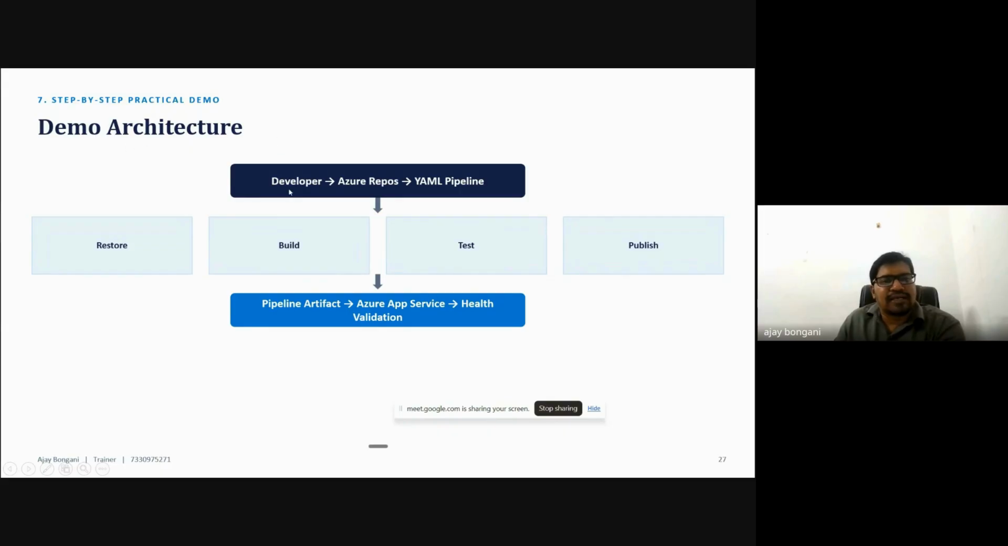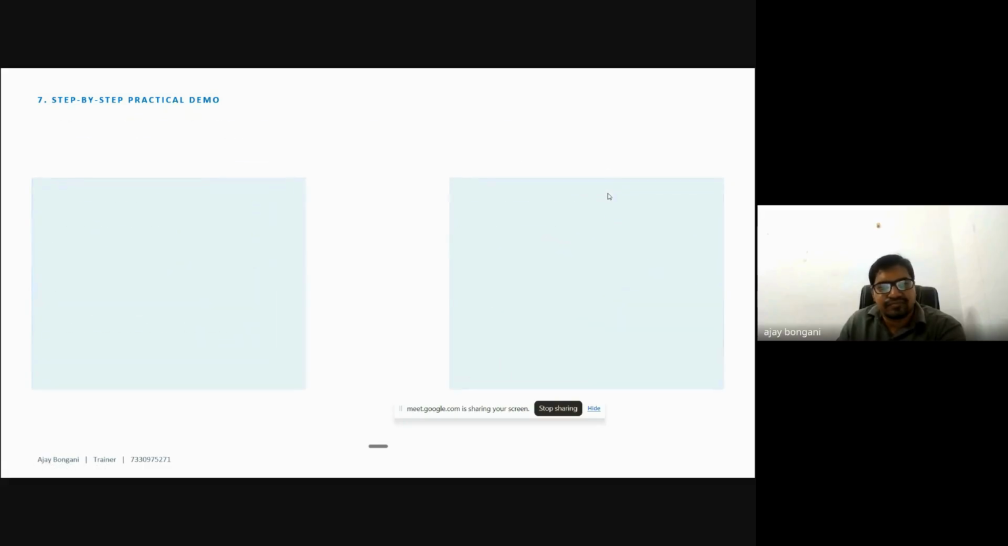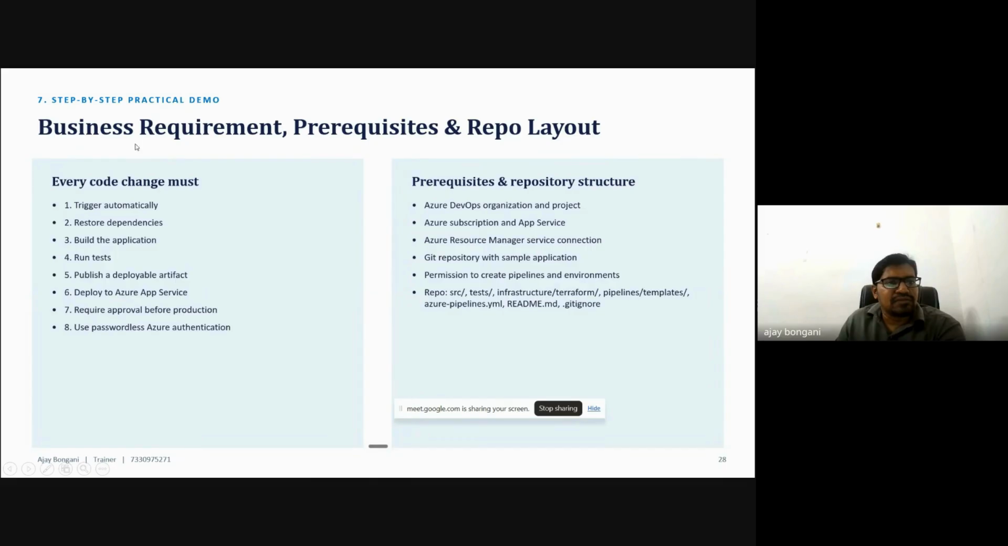Then the demo architecture: the developer, Azure Repos and the YAML pipeline. There are different ways to create this CI/CD pipeline, either using a YAML pipeline or otherwise. Then restore, build, test, and publish. Then the pipeline goes to Azure App Service, with health validation. This setup is a practical orientation setup, because whenever you do the practical, you get clarity on what exactly this diagram means. Then the business requirements, prerequisites, and repo layout. These are all practical things.